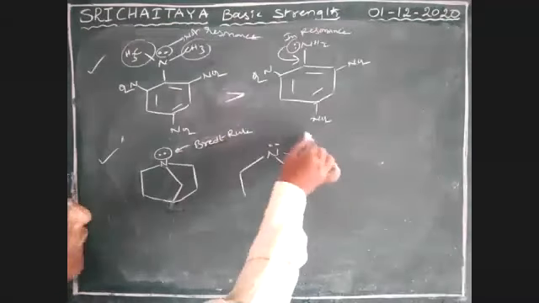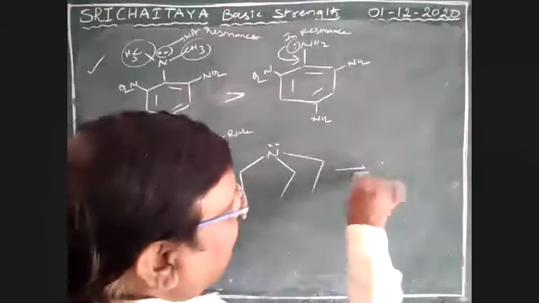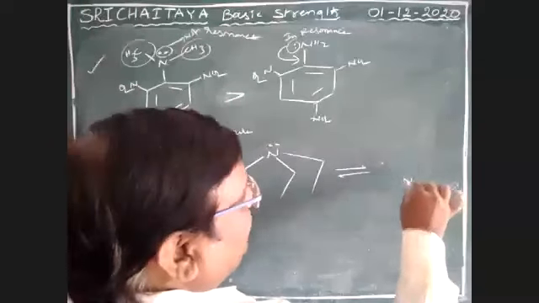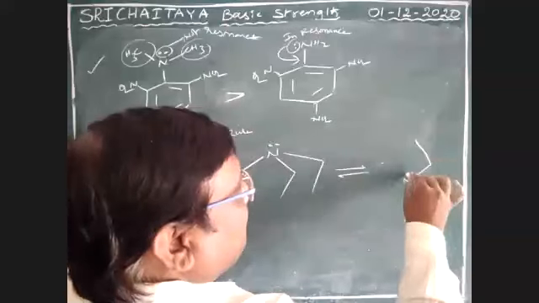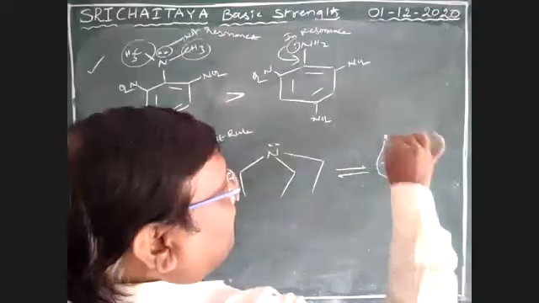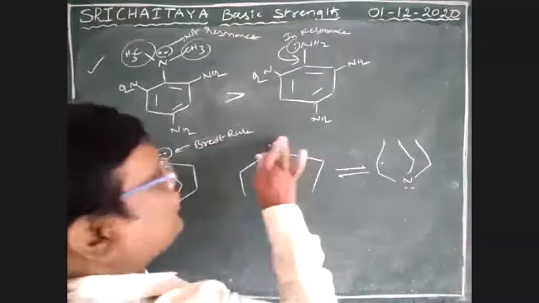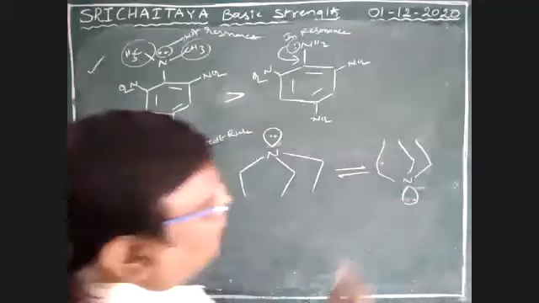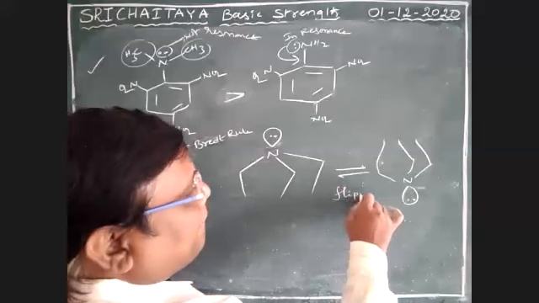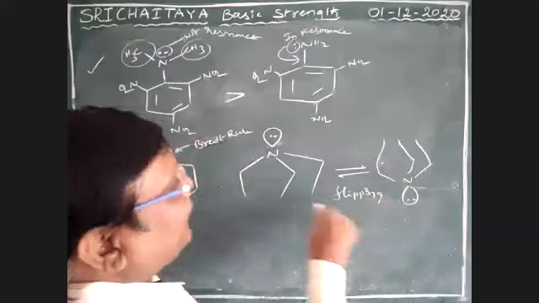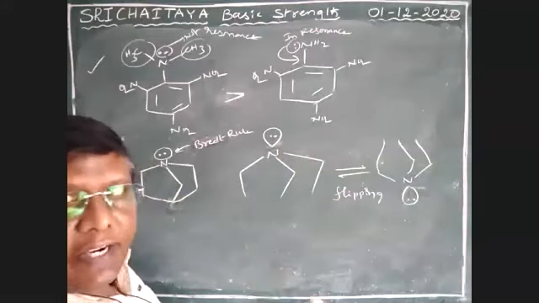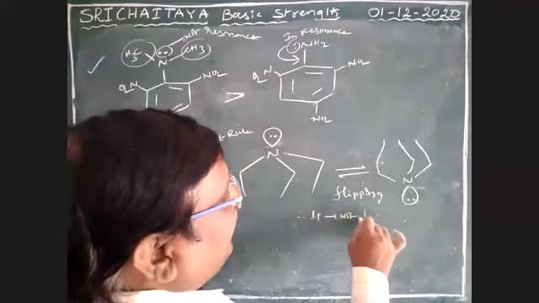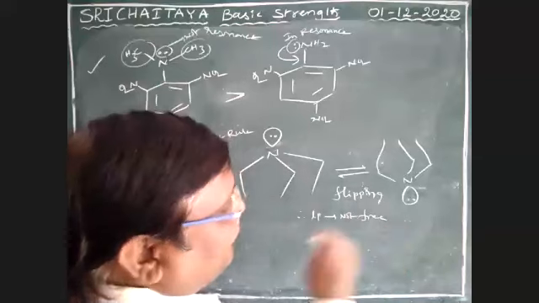Boys, but this one is in flipping. Flipping is possible. That means like this. This lone pair is like this. This is called flipping. Because of flipping, this lone pair is not in a free condition. Therefore, the lone pair is not free because of flipping.